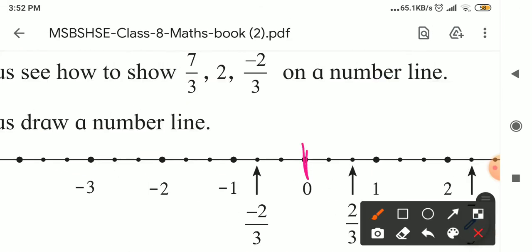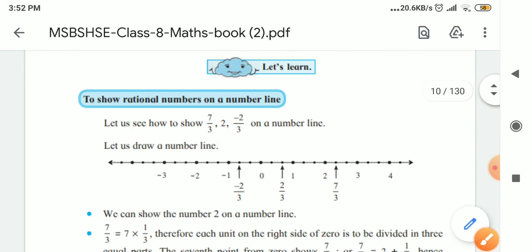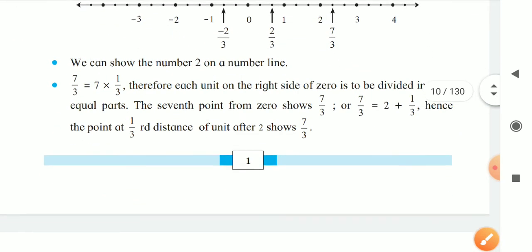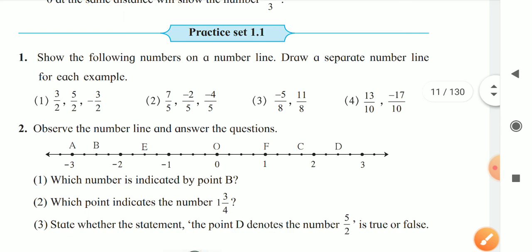Left means the 0's left side, and here minus 1 upon 3, minus 2 upon 3. In this way we have to show the numbers on a number line. Okay, next point we will see.